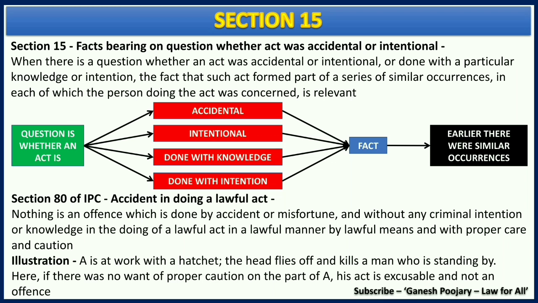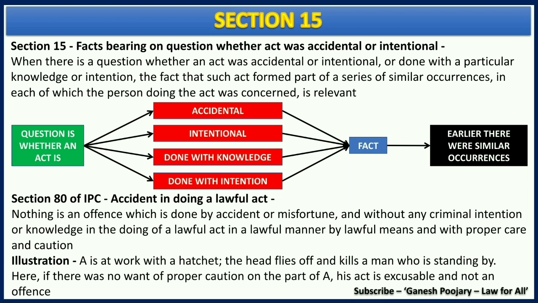Now, when we are discussing these four aspects, one very important thing that we need to know is the term accident, we have already discussed in IPC. We should not learn and forget. We should always know in which law we have already learned this term, because the moment it is an accidental act, if the fact is that it is an accidental act, then as per IPC, this is a general exception. The person cannot be punished.